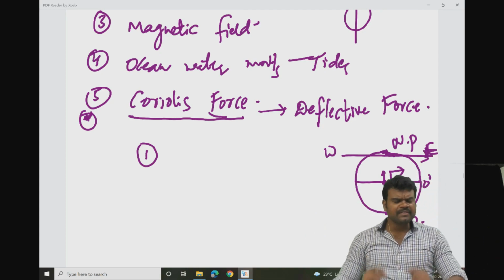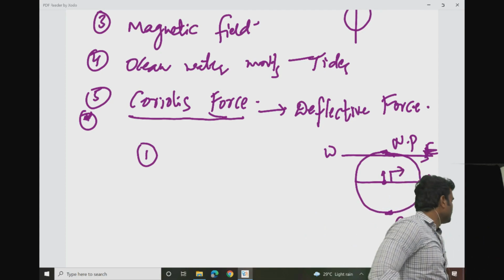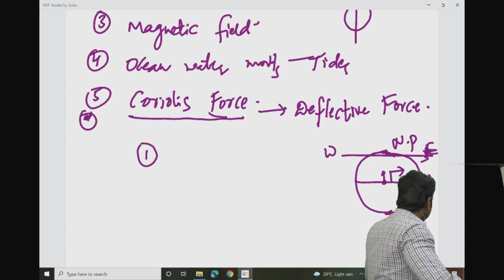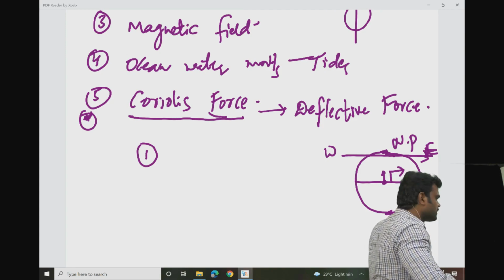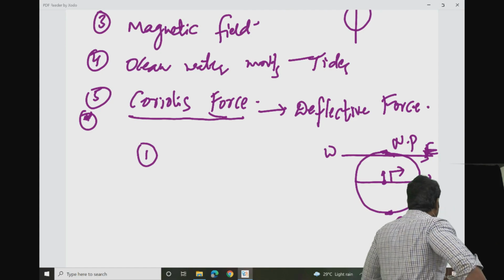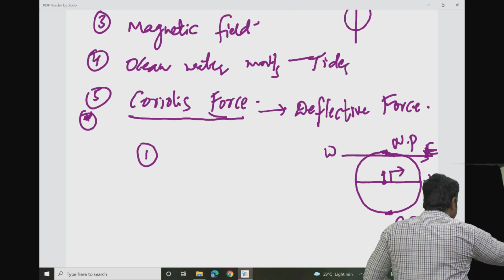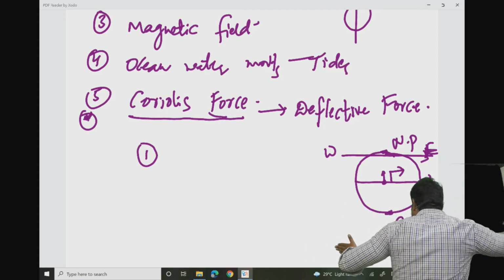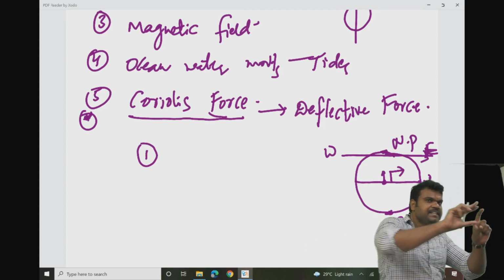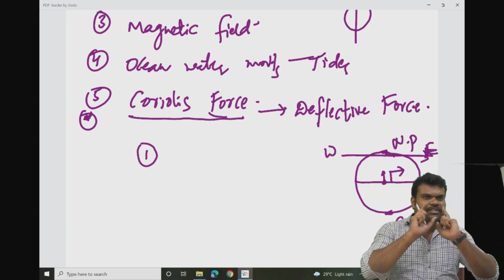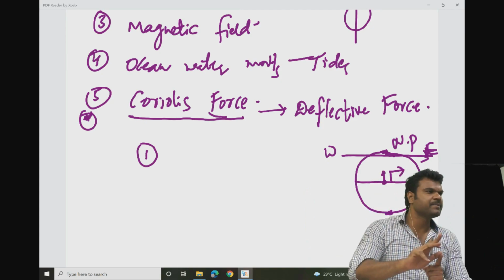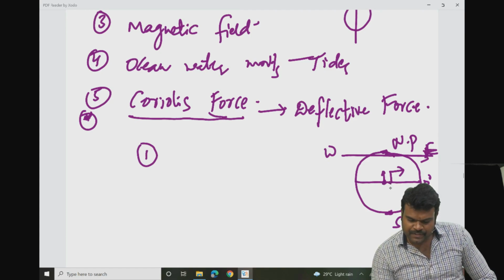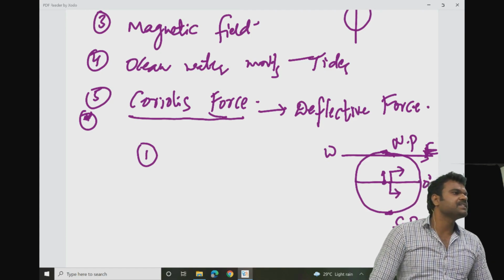In the second case, I am changing my facing. I am facing the south pole. From here I am moving towards the south pole. Now during this journey, should I get deflected to the right or left? If I am facing the south pole like this, this becomes my right and this becomes my left. So I should get deflected to my left. Why? Because the direction is like this. The side is always the same, but due to the change in facing, it becomes right in the northern hemisphere and left in the southern hemisphere. So because of the Coriolis force, winds are deflected to the left in the southern hemisphere.